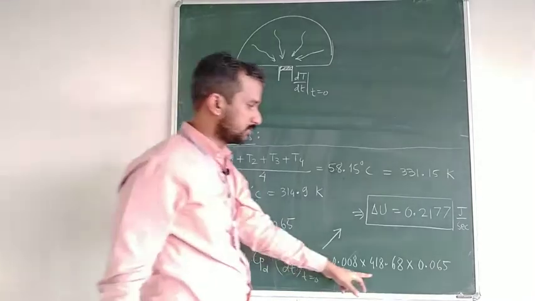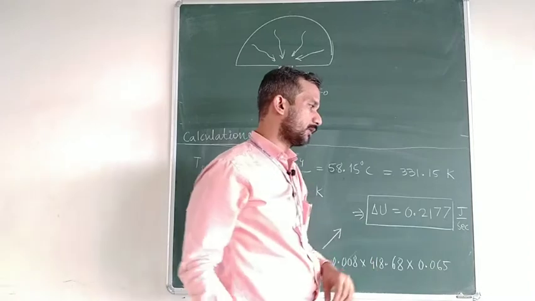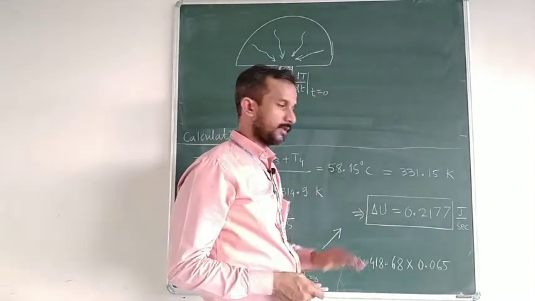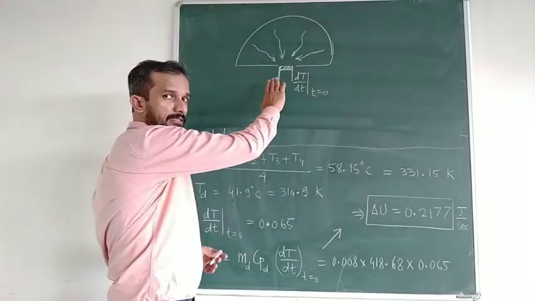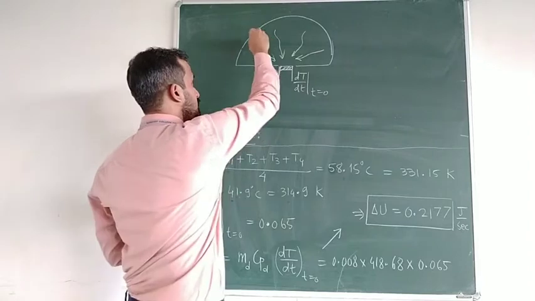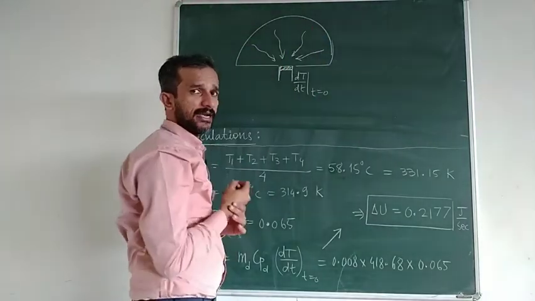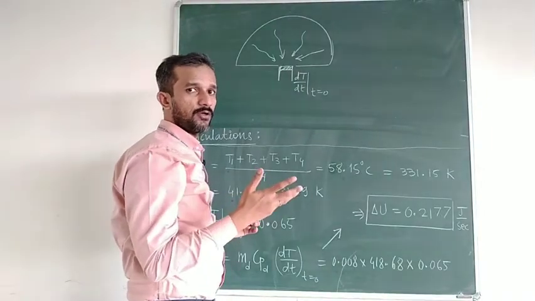If we put all values, we can get the internal energy rise as 0.2177 joules per second, that is 0.22 watt. So this is the amount of energy the disk has received. Now we will compare this energy with the radiation. The same energy is radiated by this hemispherical surface. So how much energy has this hemisphere radiated? If we write down the formulation for that, from there we can get the value of sigma.